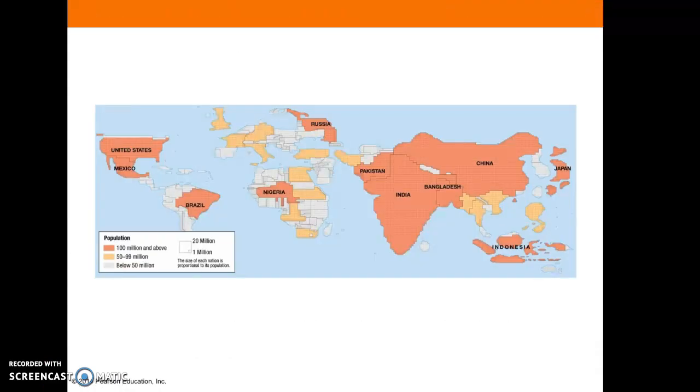Here is a cartogram, just kind of like the one we have in the classroom on the wall. And so here you can see China, India, really large countries. I believe each block is 1 million, just like the blocks on our walls in our classroom. The U.S., Mexico, Brazil. So these are the most populous countries in the world. So you have China, India, the U.S., Indonesia, Brazil, Mexico, Nigeria, Russia, and Japan, and then Pakistan.